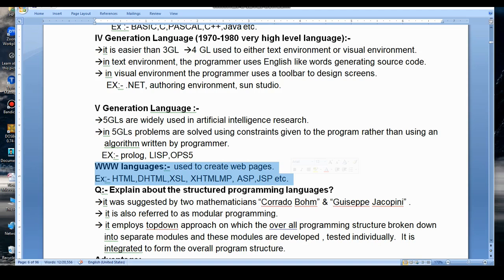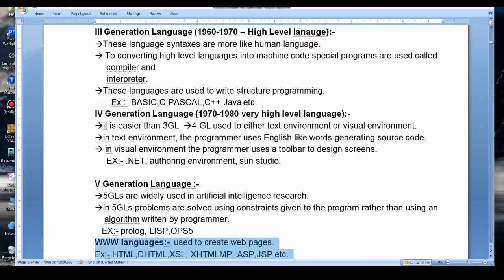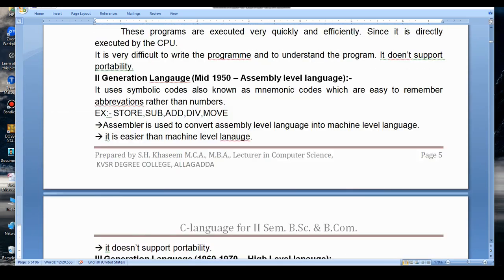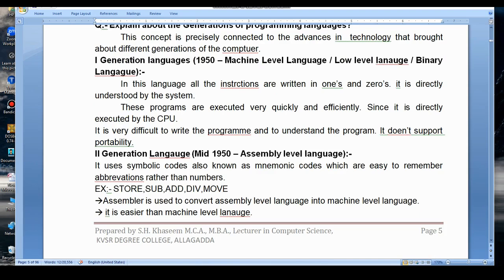So ASP and JSP are server side scripting languages. Other than this, there are remaining languages also. PHP and Perl: PHP stands for hypertext preprocessor, Perl stands for practical abstraction report language. Other than this, remaining languages are also available to develop web pages. Okay, thank you. This is regarding programming languages in computers to write programs. Anyhow, any other language can be used to solve the problem by using the system.